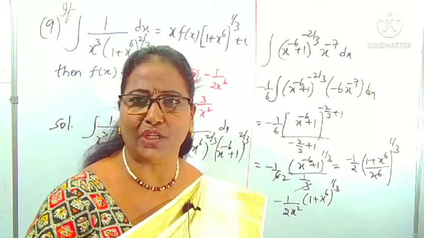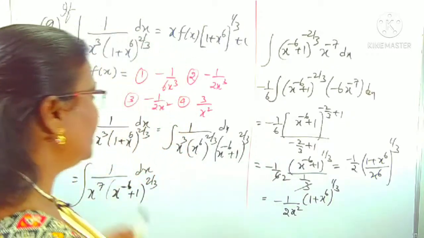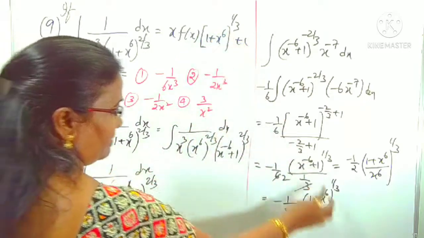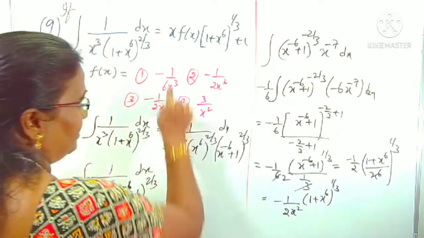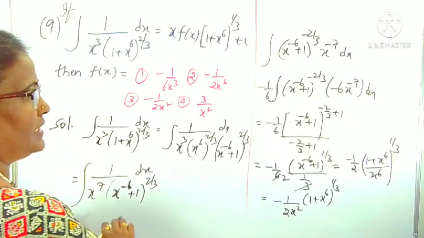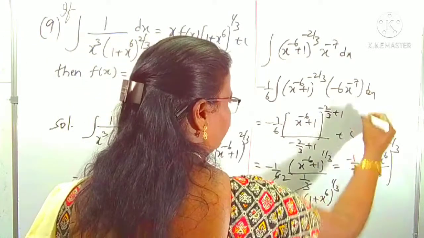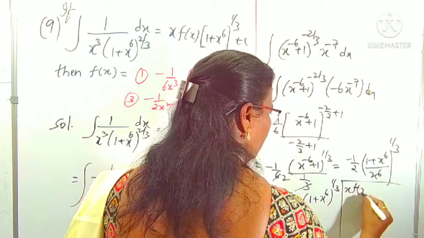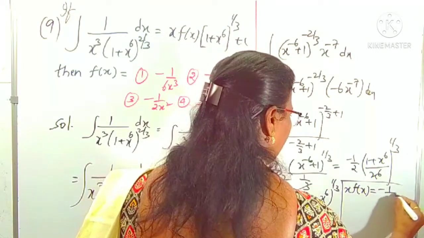Right. Now we got this result: minus 1 by 2 x square, 1 plus x power 6 whole power 1 by 3. What do we want? We want f of x. Compare with the RHS. 1 plus x power 6 whole power 1 by 3 is there, okay. But in place of f of x, what is there? Minus 1 by 2 x square. Therefore, what do we want now?